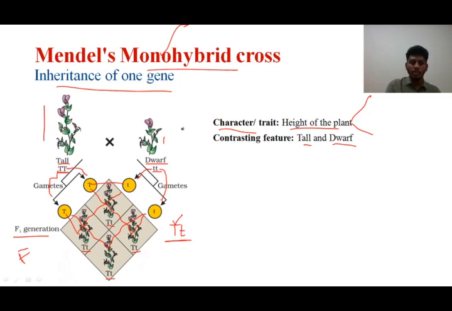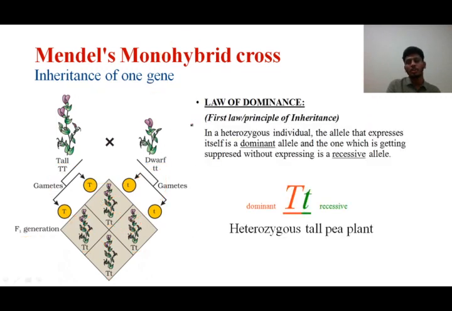With respect to this particular monohybrid cross, Mendel was able to give another law called the law of dominance. We consider the law of dominance as the first law or first principle of inheritance. According to this law, in a heterozygous individual, that is, here there is capital T and small t, the allele that expresses itself is the dominant one. Look at here, students, this particular allele is expressing, so this is considered to be a dominant allele.